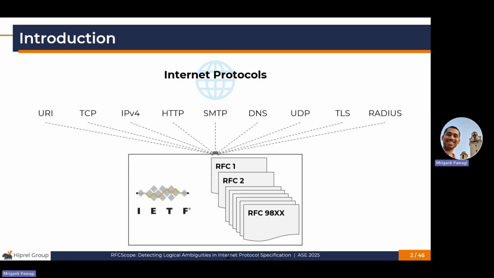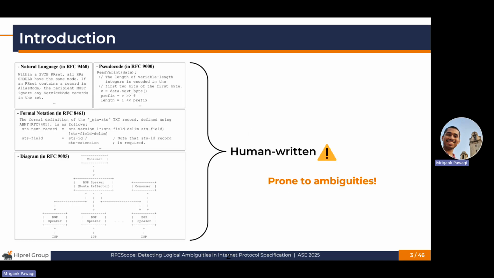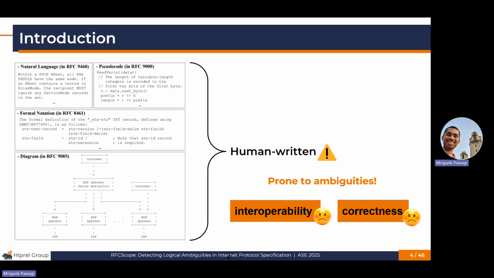Internet protocols and standards such as TCP, HTTP, and DNS are defined in documents known as requests for comments or RFCs published by the Internet Engineering Task Force or IETF. These documents combine different formal and informal elements like natural language, pseudocode, formal notations, diagrams, tables, and so on. They are written by humans and are therefore prone to ambiguities, which can undermine their interoperability and implementation correctness.